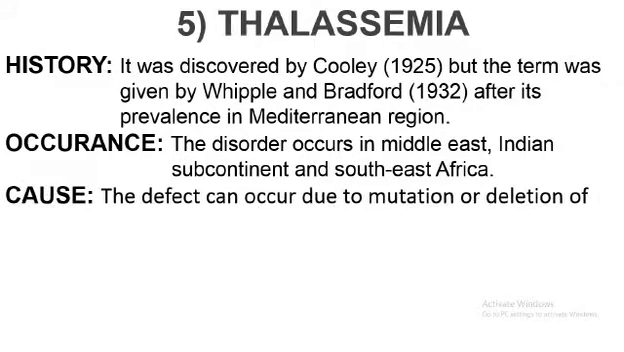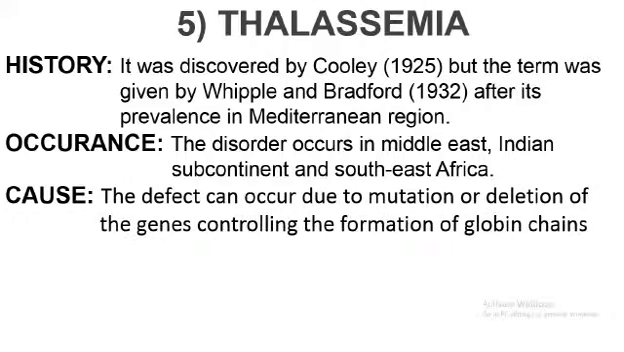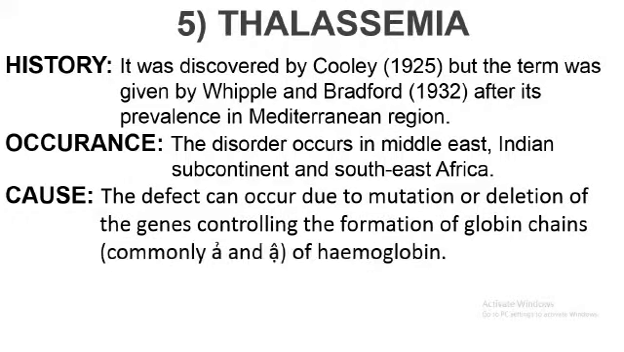What is the main cause for this disease? Thalassemia is known to occur due to mutation or deletion of genes controlling the formation of the hemoglobin chain. That is, there are two major types, alpha and beta, of hemoglobin. You know, hemoglobin contains two alpha chains and two beta chains. So in case there is a mutation in the gene responsible for producing these alpha and beta chains of hemoglobin, then this can lead to thalassemia.